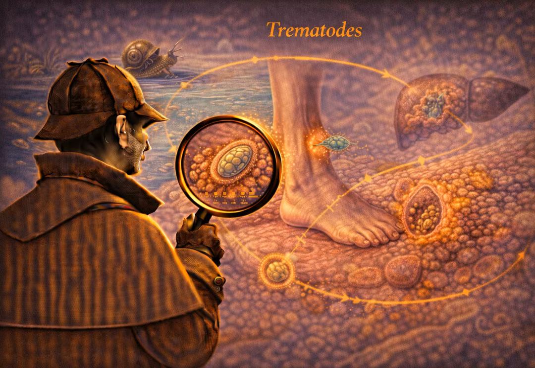Fasciola is sheep, watercress, wrecking ball migration, and tricky treatment with triclabendazole. Clonorchis is fish, polite migration, cancer risk, and a light bulb egg. Perfect summary. Moving on. Section 3, the lung fluke.